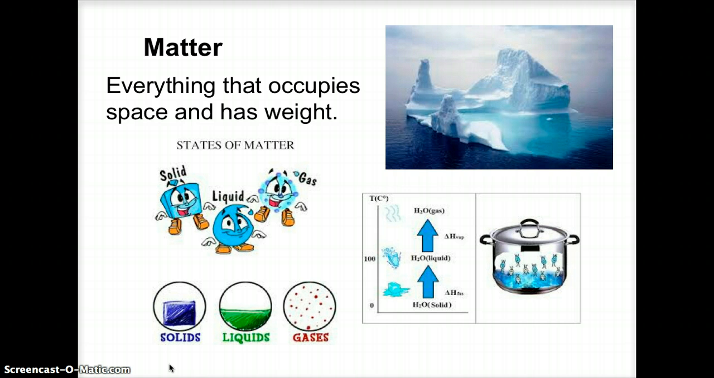On the temperature graph on this picture, we can see 0 degrees is when water turns into ice, and then it is water, liquid, until it turns 100 degrees Celsius, and then it turns into steam, and steam is a gaseous form of water. That is actually how they determined the scale for Celsius. 0 is the melting point, and 100 is the point when water turns into gas, steam.